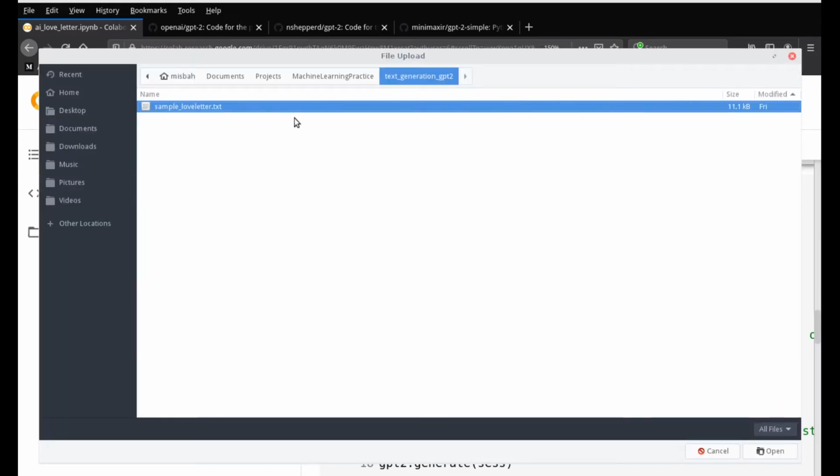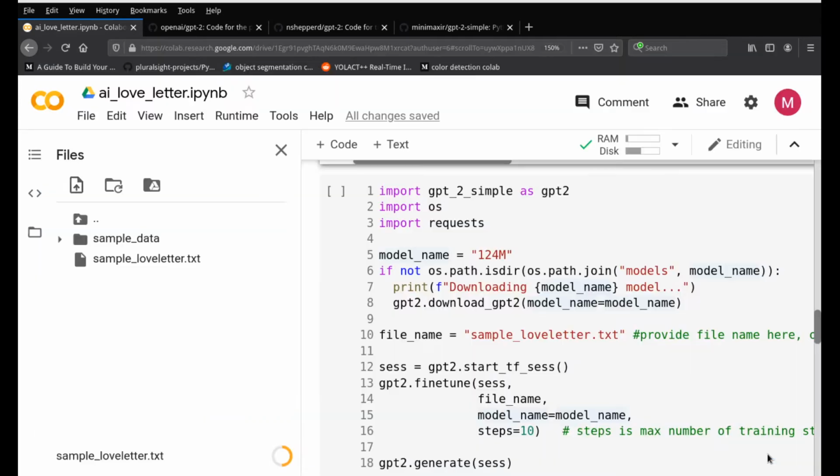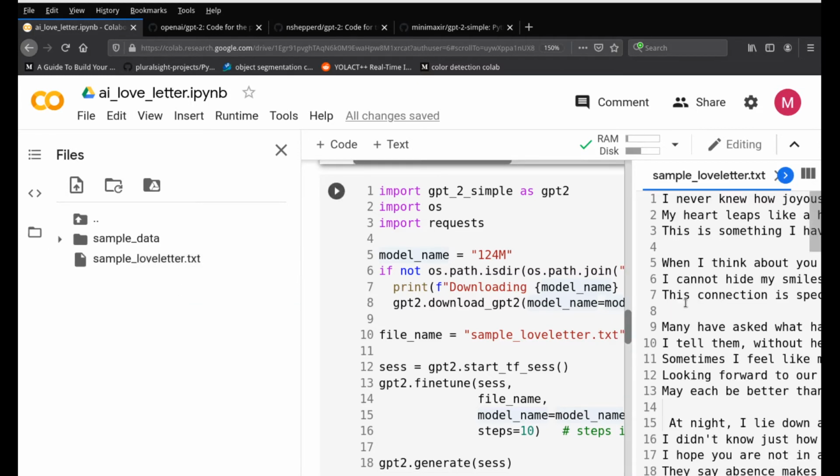You can see this is my local computer and I uploaded the sample love letter.txt file right from here. And if you're interested, I'll upload it on my drive and give the link for you to use in case you want to test it out using the same text. However, whatever text you have, you just go ahead and upload it. I'll show you what this text looks like.